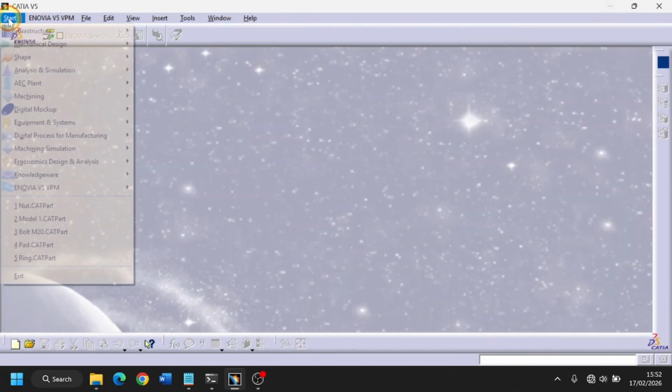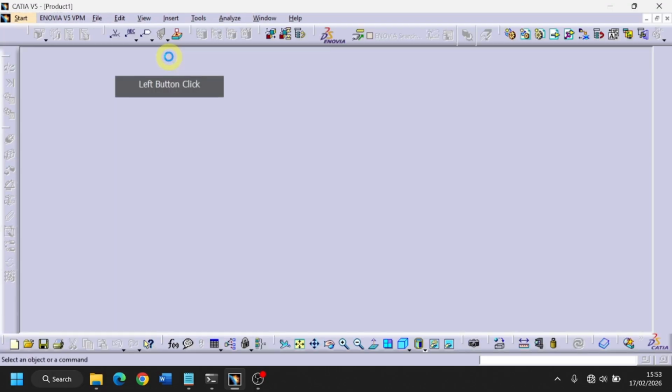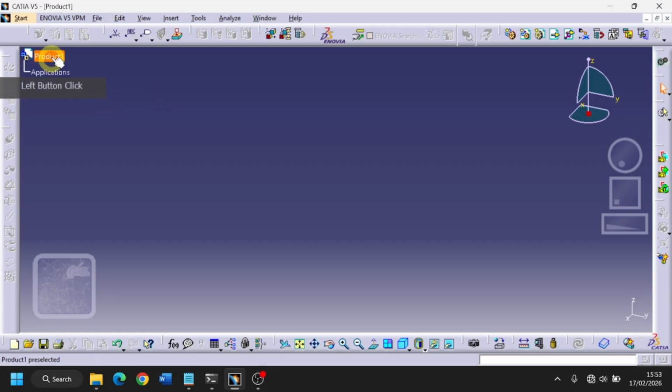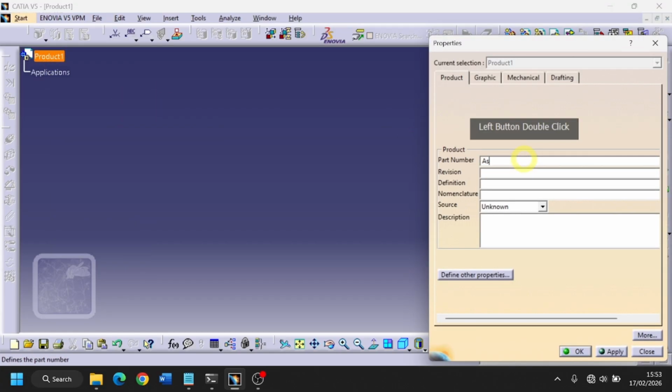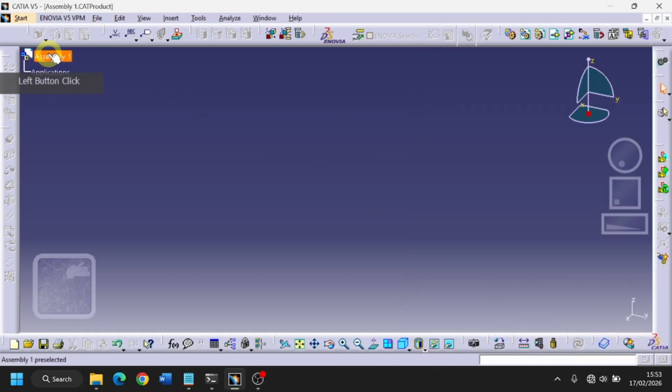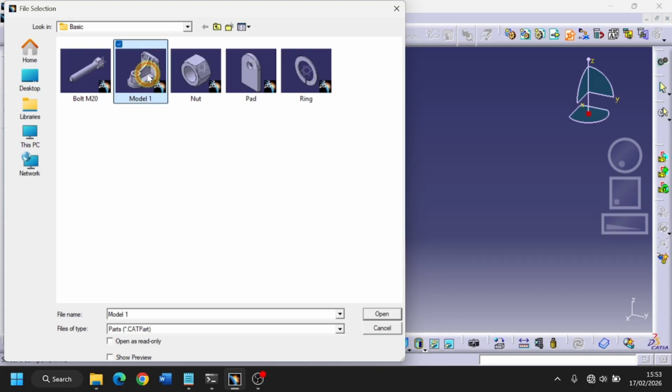Open Start, go to Mechanical Design, and select an assembly design. Right-click the specification tree head and select Properties to edit the product name or part number. Select the product head. Click Existing Component with positioning to call the base or main component.